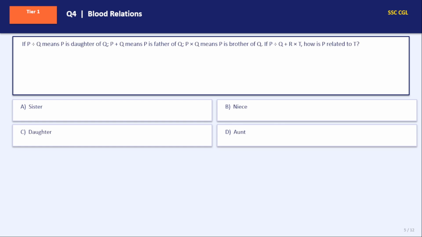Next. Coded questions. P divided by Q means P is daughter of Q. Plus means father. Cross means brother. Then you have to decode this expression. So P divided by Q means P is daughter of Q, so P will be female. Then Q plus R. Plus means father, so Q will be father of R. Q will be male. Then R cross T. Cross means brother, so R will be male. R is brother of T. P, R, T are siblings.